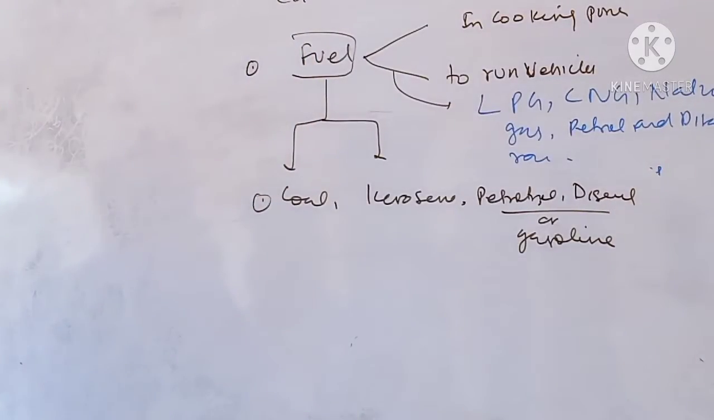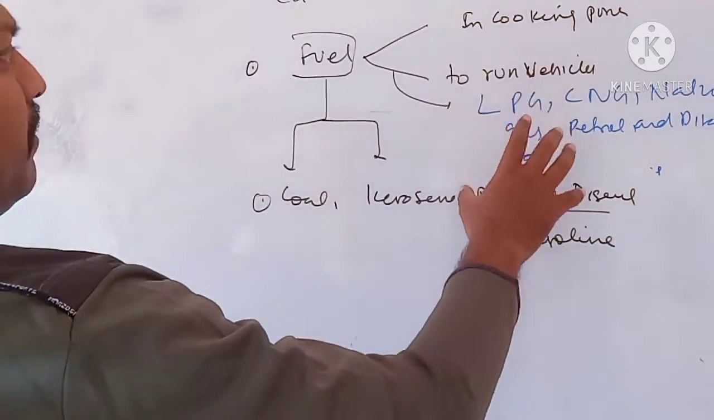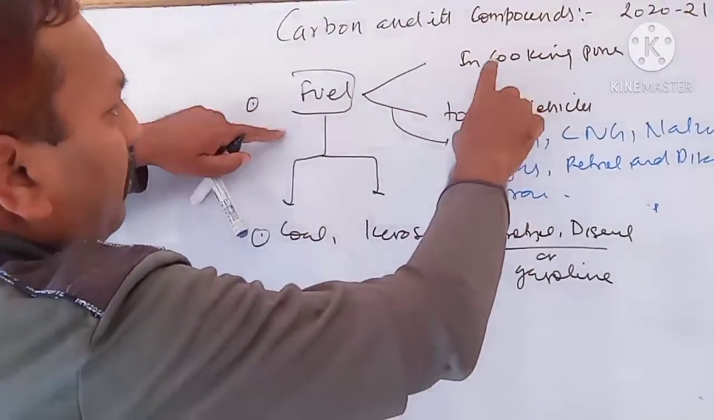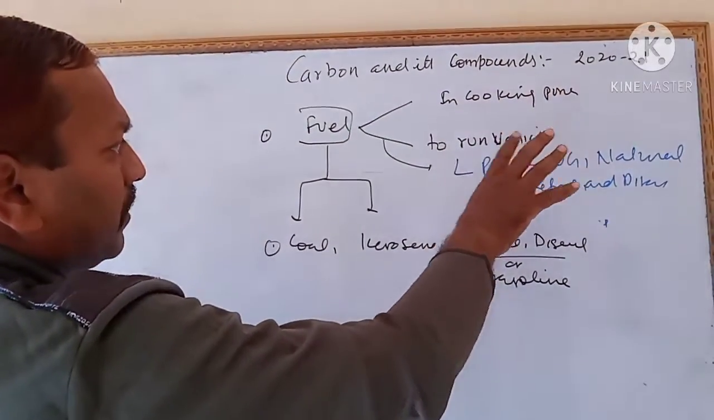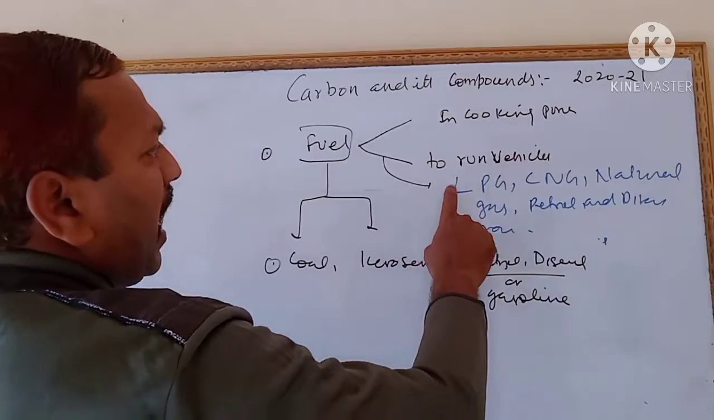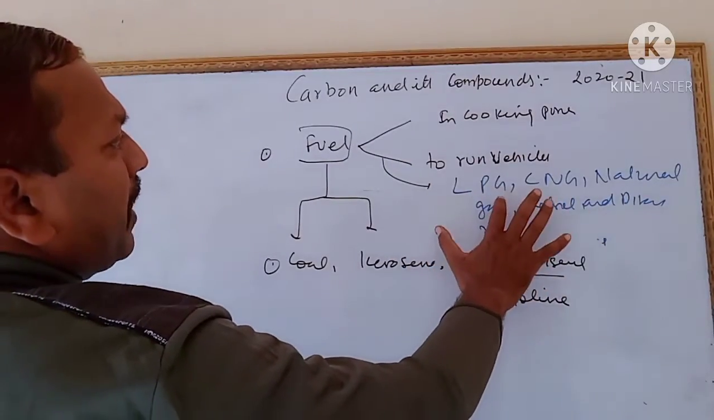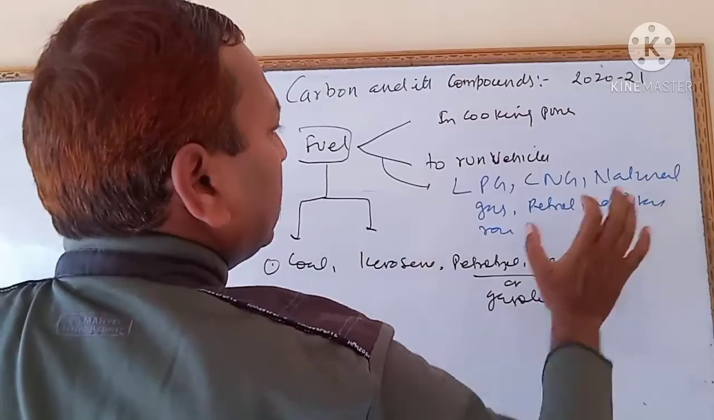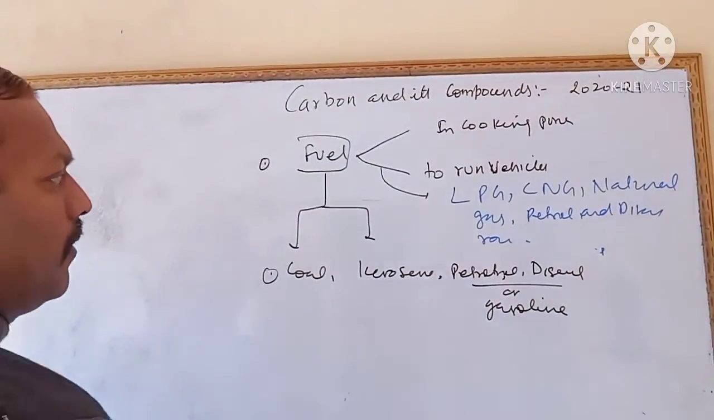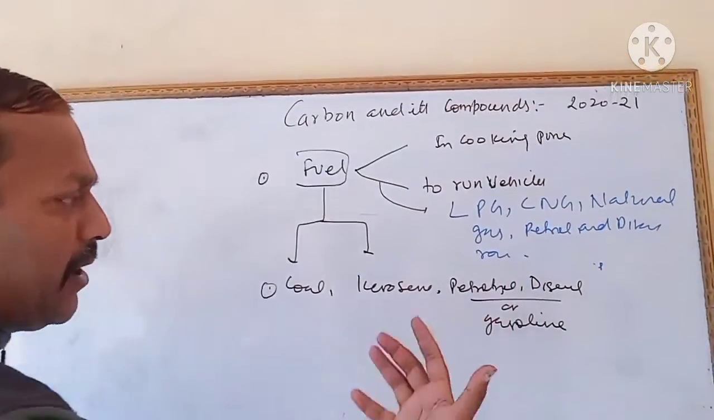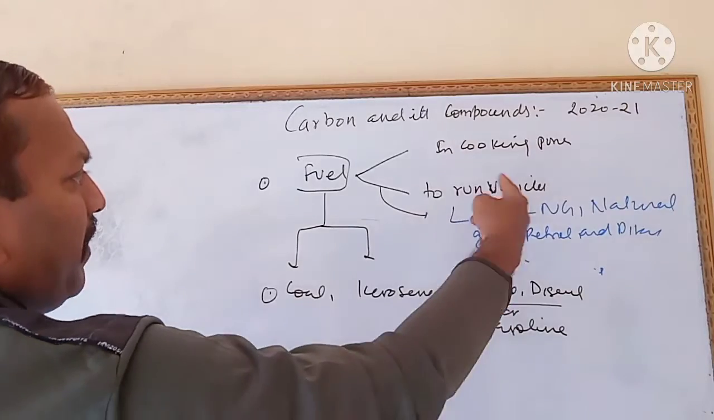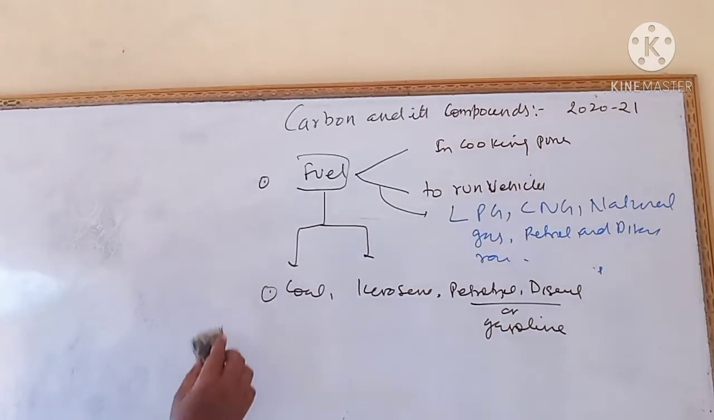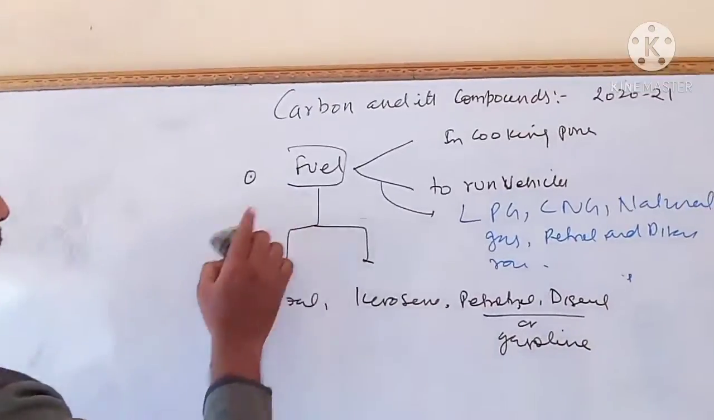So children, I would like to conclude: what are the fuels? These are the fuels we use, and this is the purpose of the fuel. These are the chemicals: liquefied petroleum gas, compressed natural gas, petrol, and diesel also, because they are all made up of carbon compounds. Now next, so this is for fuel.